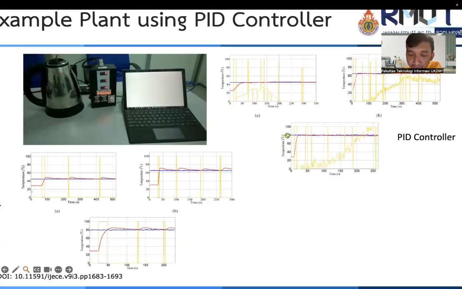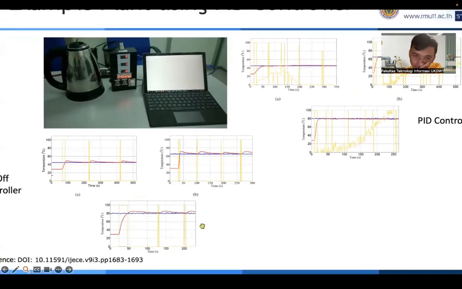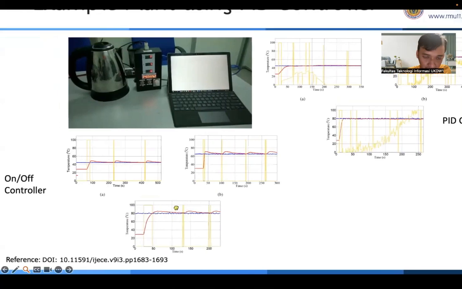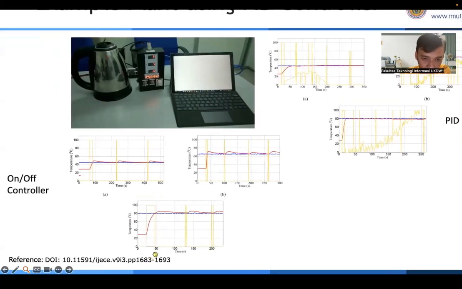Also at 80 degrees, the system needs only around 20 seconds to reach the set point, but the on-off needs 50 in time to meet the set point at 80.